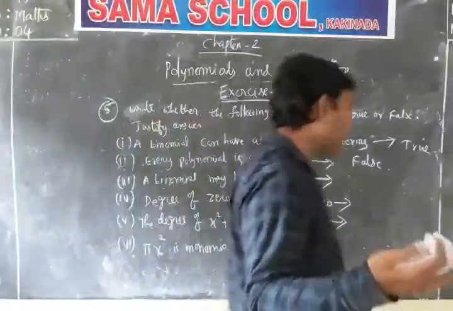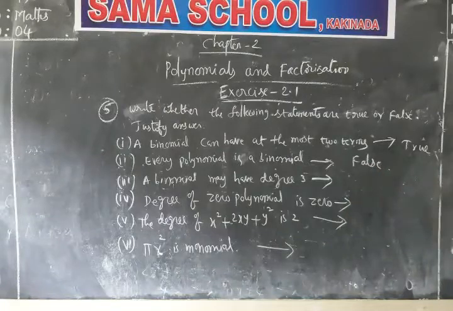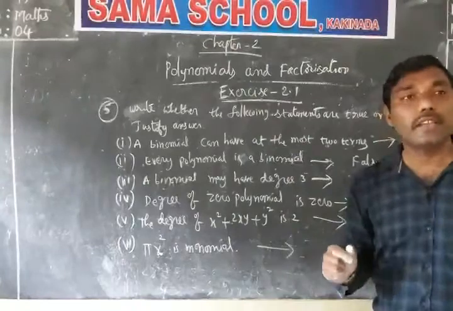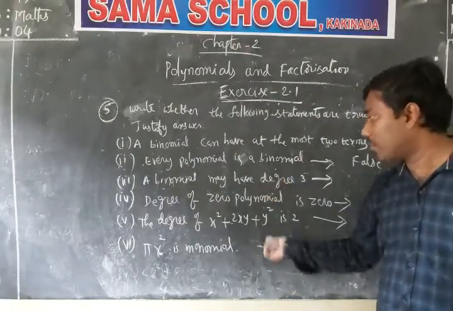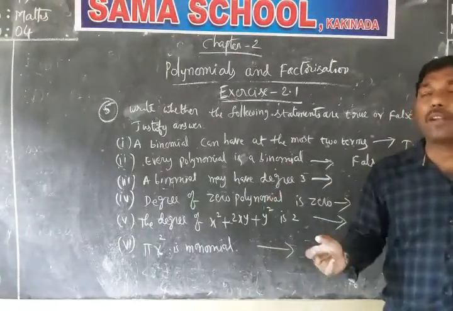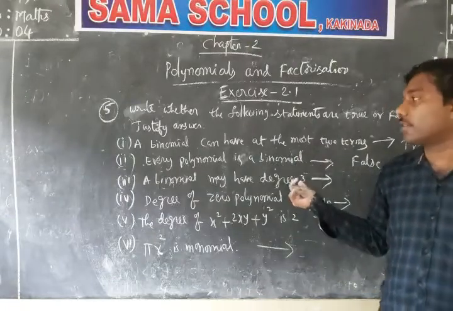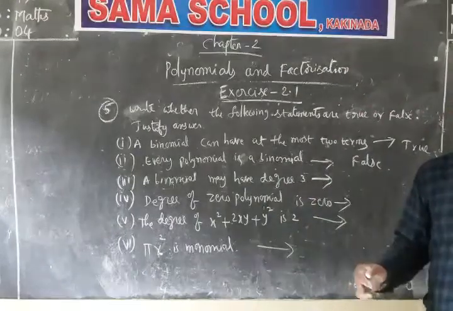Okay, pi r square is a monomial. See, you may get some confusion, and you have to check each and every question carefully. In the coming next video, the 5th video, I am going to give the clarity about these 4 answers, and you can check whether it is correct or not.